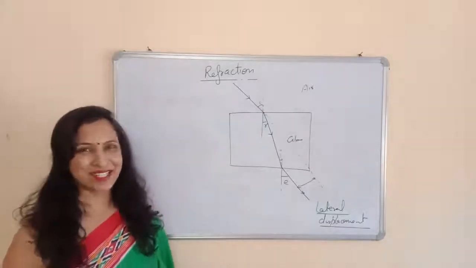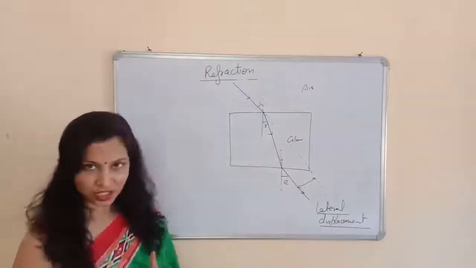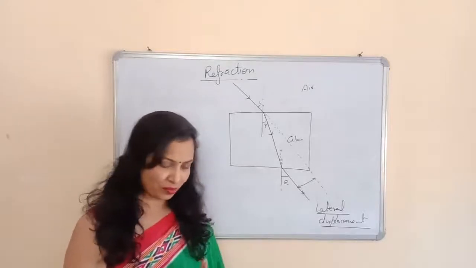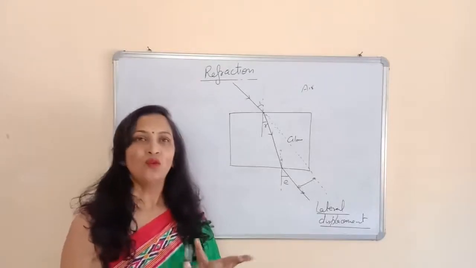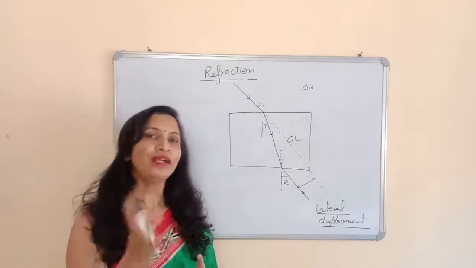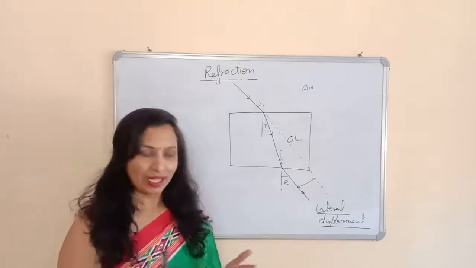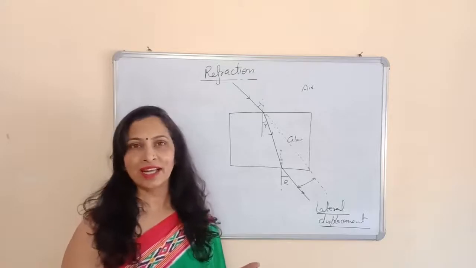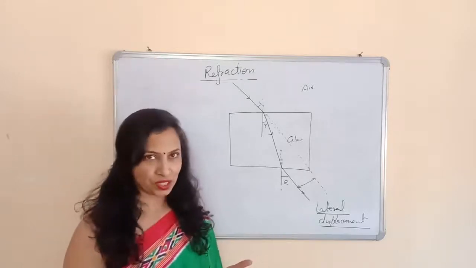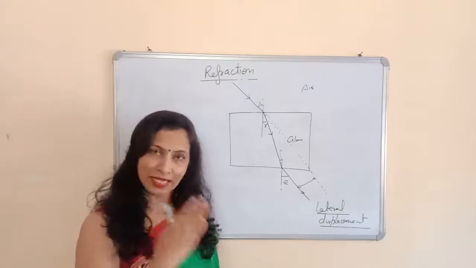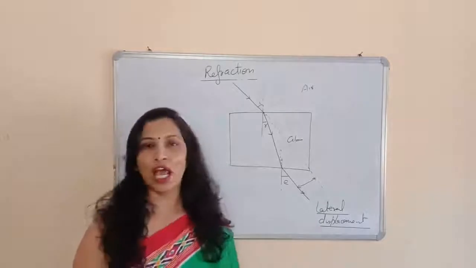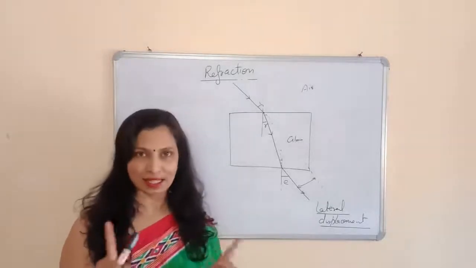Okay, this is about refraction. We have studied what is refraction, what is the cause of refraction, and what happens when the light enters from the rarer into the denser medium or denser into the rarer medium. Again we understood what happens when the light falls normally on the two surfaces. What do you mean by optically denser and what do you mean by optically rarer medium? And one more thing, what happens when the light passes through a glass slab?